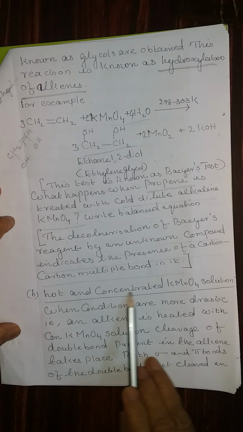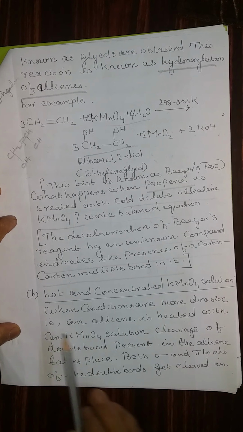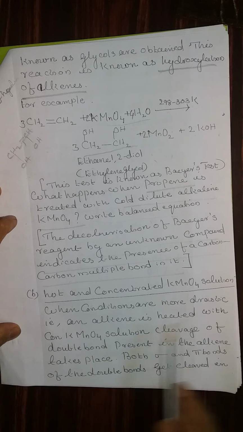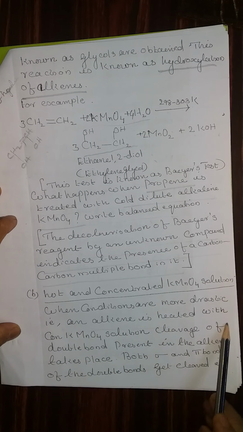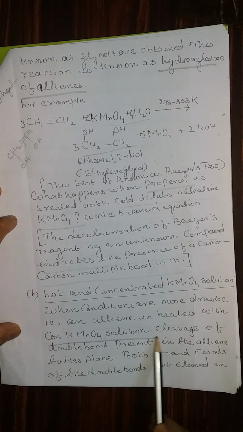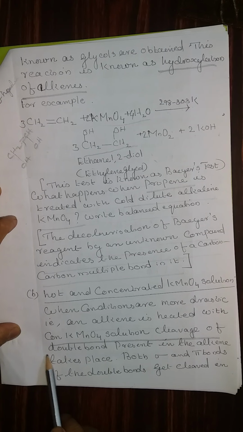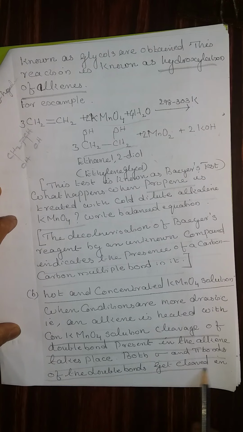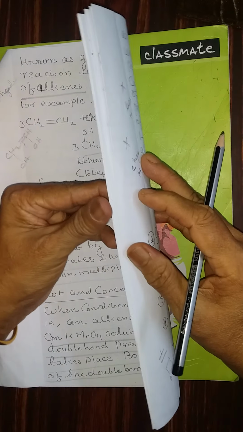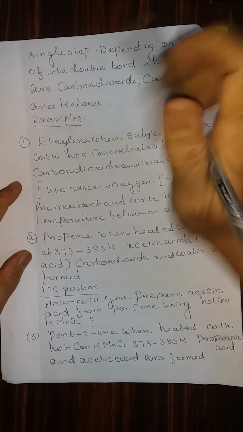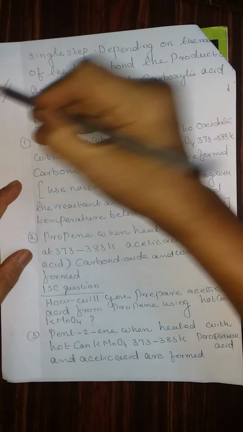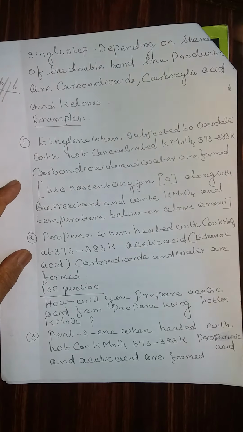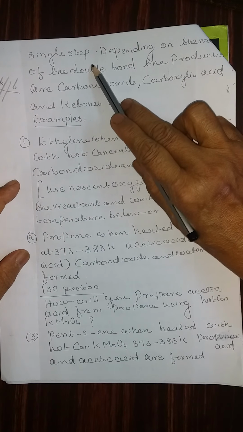Second point, hot and concentrated KMnO4 solution. When the conditions are more drastic, an alkene is heated with concentrated KMnO4 solution. Cleavage of the double bond present in the alkene takes place. Both the sigma and pi bonds of the double bond get cleaved. That means when you use hot concentrated KMnO4, both the pi bond and the sigma bond break in a single step.